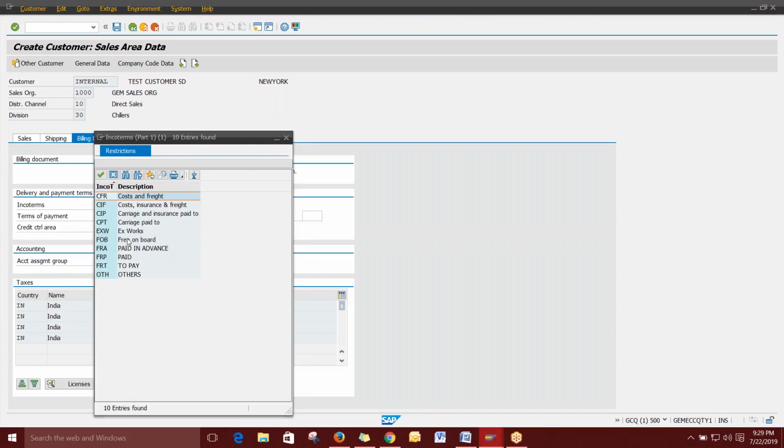Or if you go for FOB, then it's free on board. You have to supply the product till the harbor free of cost. Then after the harbor, the customer will pick up from his own point. So the terms of payment and Incoterms are different from the finance side. Incoterms will only be useful for export and import, not for domestic.